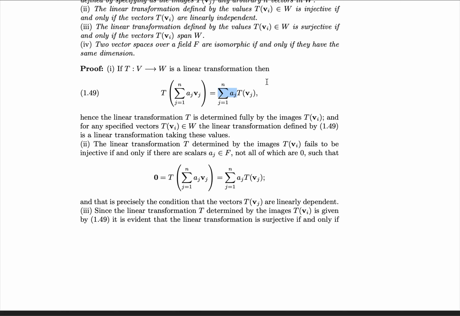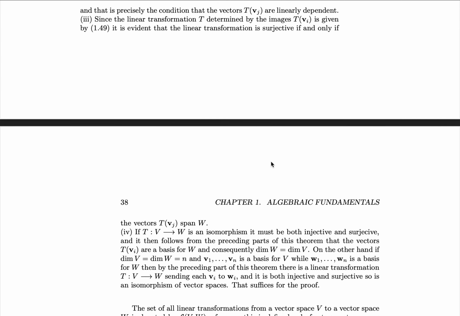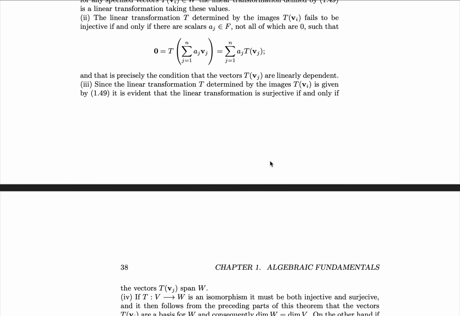But if that were true, then we'd have that t of vj is a basis, since a basis is the smallest spanning set that is linearly independent, and we've shown the linear independence condition. I'm sorry, we just need to show the spanning. We don't even need the linear independence condition. We just need to show that if it's surjective, then these sets span all of w.